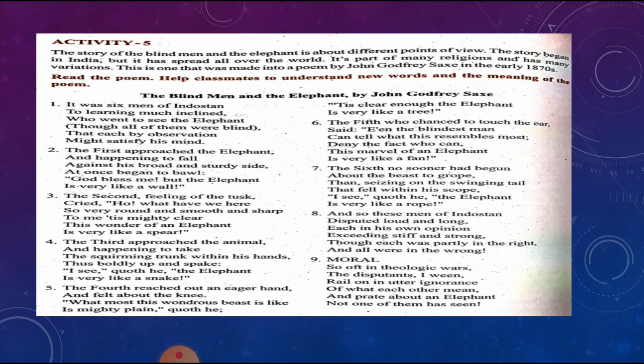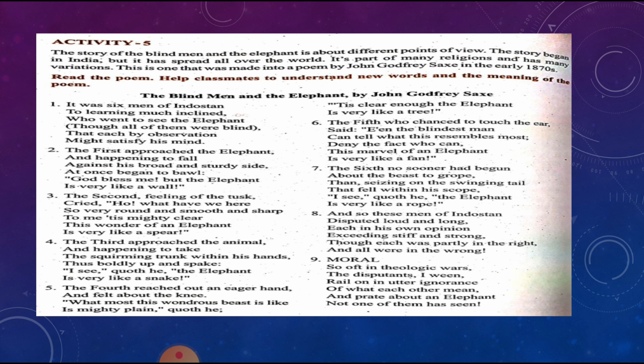This is the story of a blind man and the elephant. It began in India, but it has spread all over the world. It's part of many religions, and in many variations it has also changed. This one was made into a poem by John Godfrey Saxe in the early 1870s. Now read the poem. We will read the poem and I'll explain the meaning also. The Blind Man and the Elephant by John Godfrey Saxe.